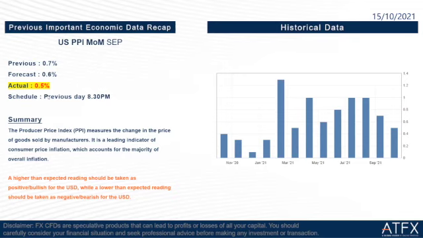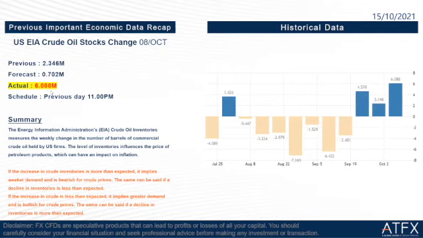Okay, then we go to the last one of the previous important economic data recap today, US EIA crude oil stock exchange October. So previous is 2.346 million and the forecast is 0.702 million and the actual is 6.088 million. So this is not good news for WTI crude oil because we can see that the stocks are getting higher and higher. So what happened?